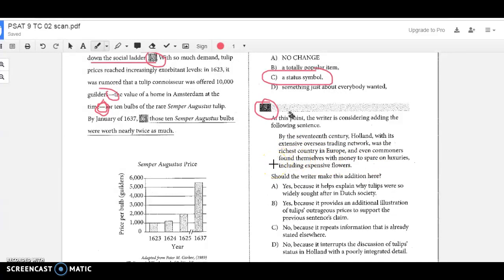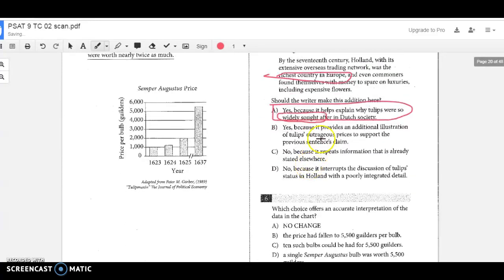So here it's asking, should the writer make this addition? The quick answer is yes, you should, because it helps us explain why tulips were so widely sought after, which it doesn't explain up until this point. The best option is knowing why people are crazy about these tulips. The reason is that Holland was one of the richest countries in Europe, and even common people who didn't have a lot of money to spare were buying these things. That's an important fact for us to know why they were so widely sought after.